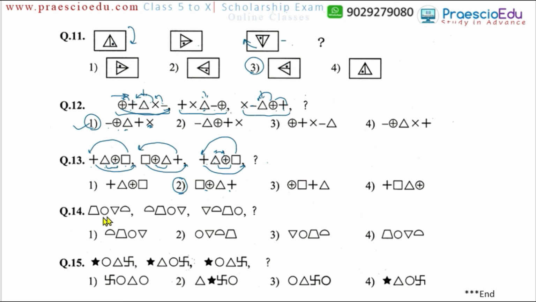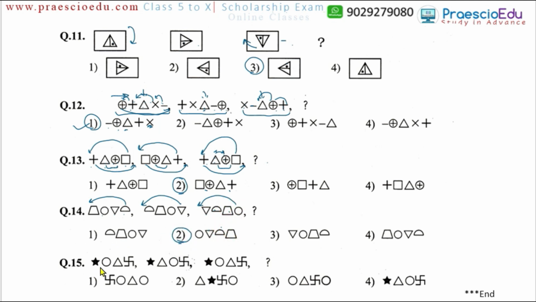Now question number 14: there is a trapezoid, then a circle, then a triangle, and then a half circle. If you see, every symbol comes to the left side first, and all the symbols stay the same. Again in the next terms, the last symbol comes to the first position. For this one, the circle should come first, and all the symbols just move to the right side. So it should start with the circle, which is option number 2. After this the triangle, then the half circle, and then the trapezoid, so option number 2 is perfect.